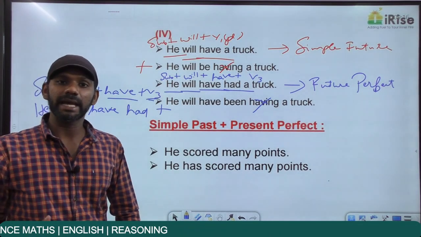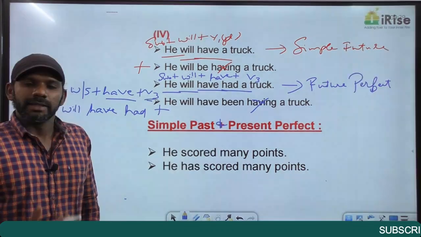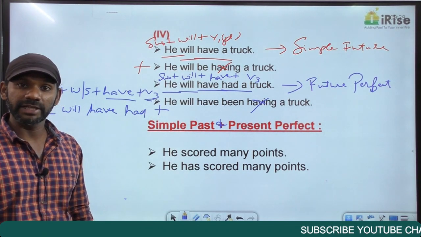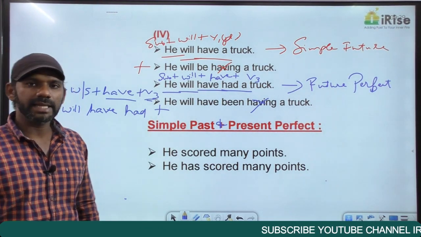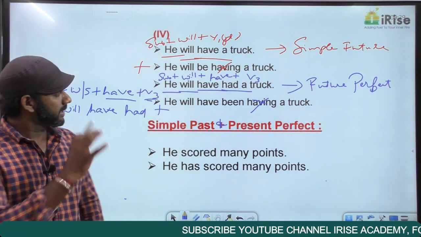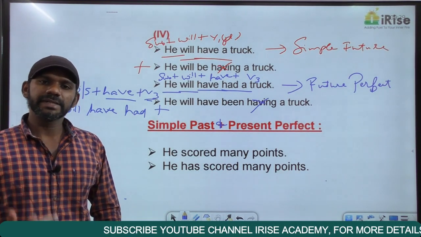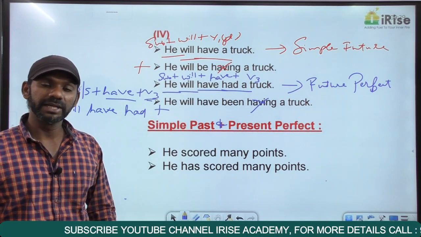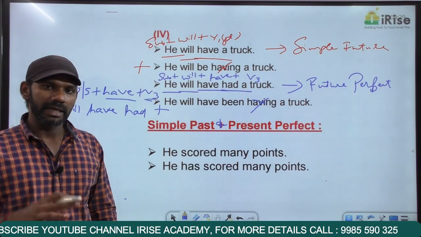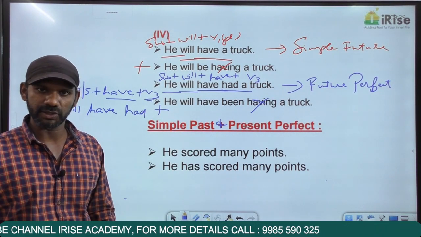Now, we can think about the application part, when to use different categories of different tenses. Now, we'll move on to the application part. The option that we select as the answer must be correct in terms of both structure and usage. We have discussed the structure part, we'll move on to the usage part. Your sentence is correct in terms of structure but wrong in terms of usage. Without thinking much, eliminate that option. I repeat, the option that we select must be correct in terms of both structure and usage.